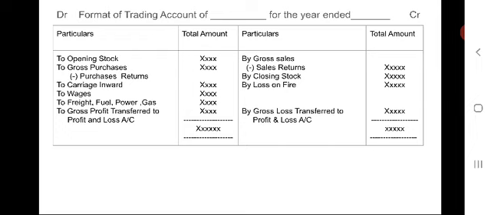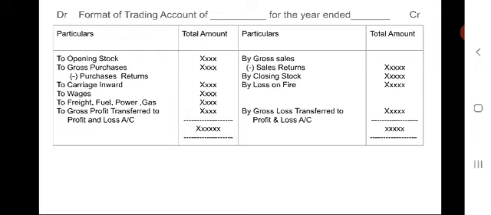On the credit side, generally we have only 2 to 3 items. One is sales, gross sales minus sales returns. So net sales amount has to be shown on the credit side of trading account.